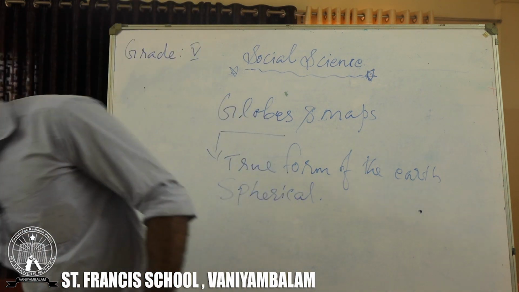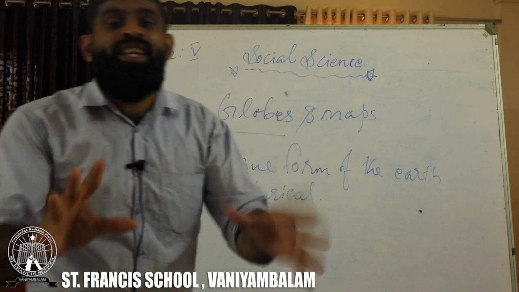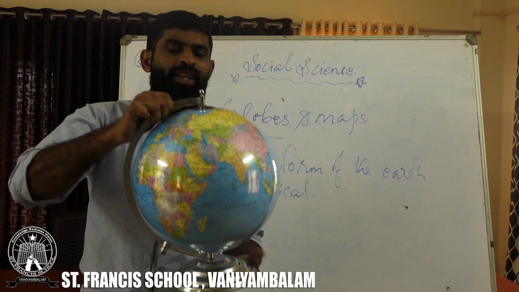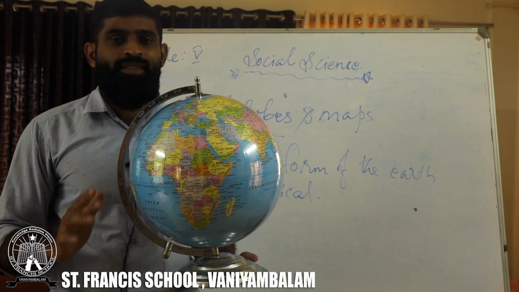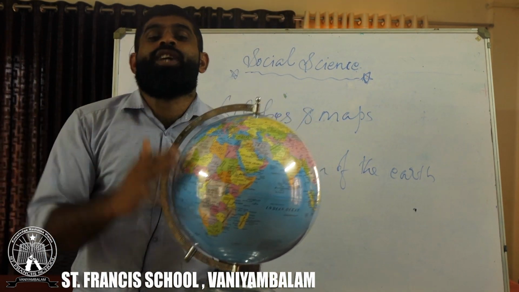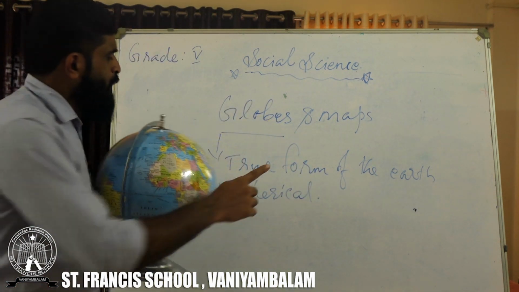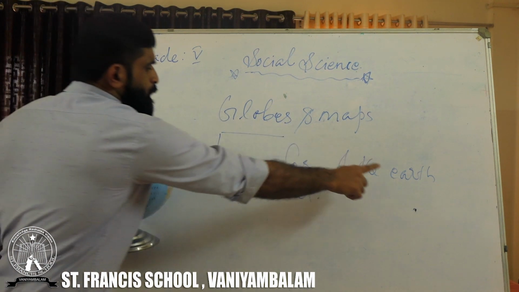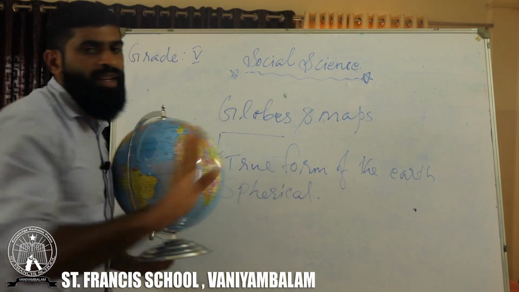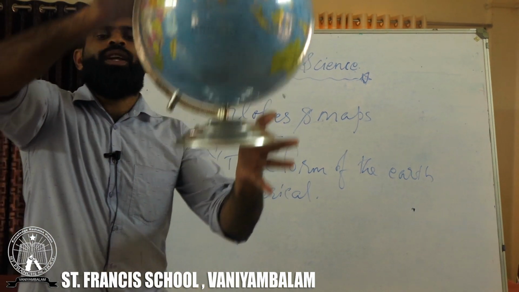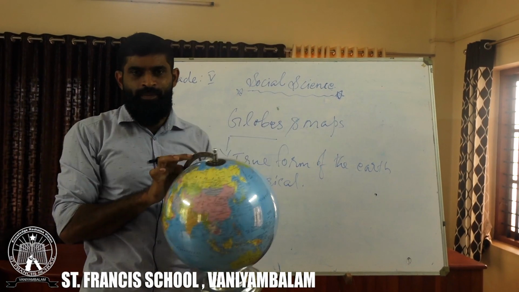Even if you are not able to see the earth, you can use a globe. It is a true form of the earth, and the globe has a speciality. So we simply define the globe as the true form of the earth, and the shape of the earth is spherical in nature.